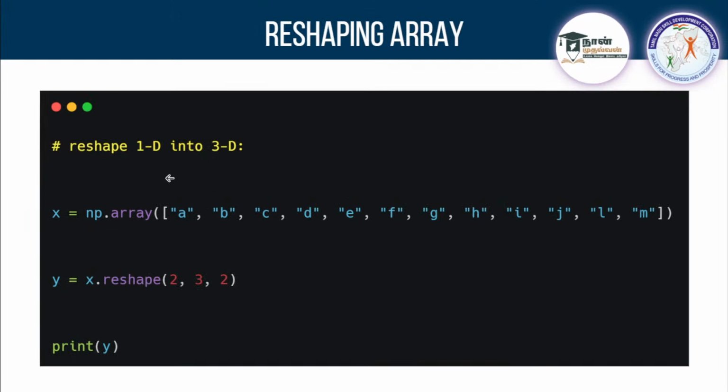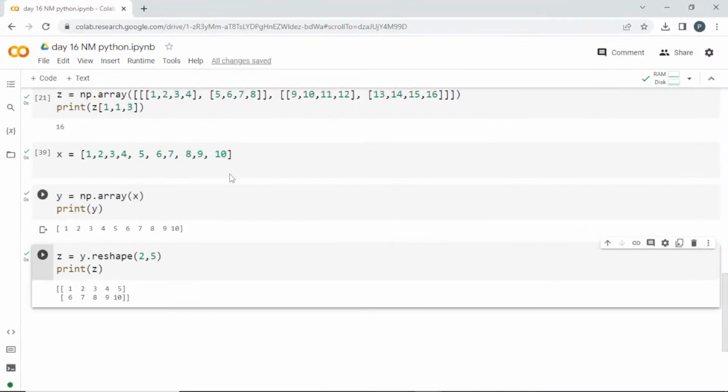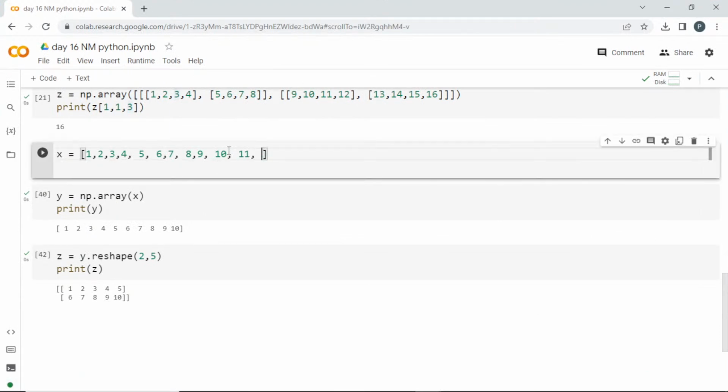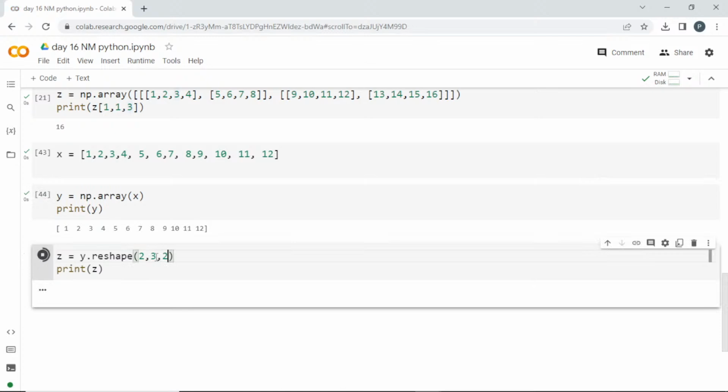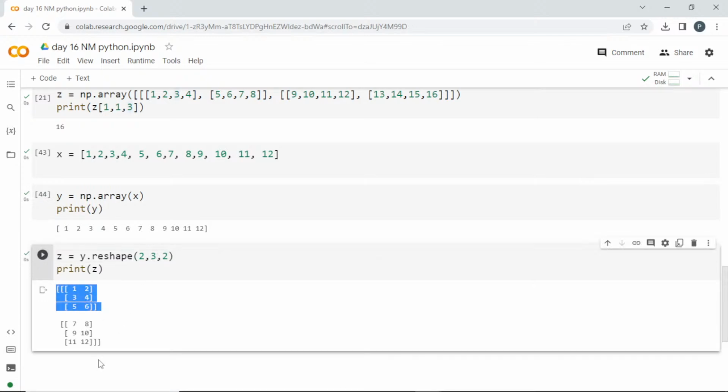So next I'll tell you how to convert a 1D array into a 3-dimension array. So you need to give how it should be split: how many 2D, in that how many 1D, in that how many elements. Here there are totally 12 elements. So I'm going to split this into two dimension, and in that there will be 3 1-dimension, and in that there will be 2 elements inside. So totally it will be 12. So that's how you can do it. I'll pass 11 and 12. I'll reshape into a 3D one. See here it is split into two dimension, and in that 3 1-dimension, and in that two elements each.